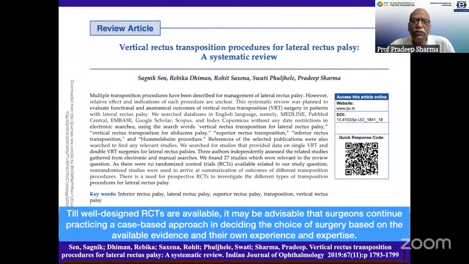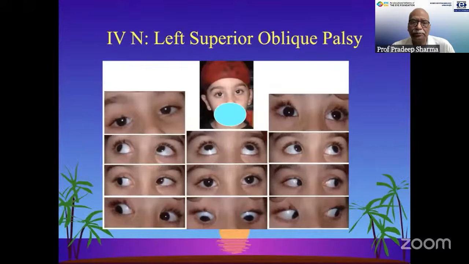There is a review which our group had done of vertical rectus transposition procedures for lateral rectus palsy, a systematic review. But mind you, the important thing is that there is a lot of variability as per the case, also as per the surgeon and his technique, that the results may have a lot of variation.